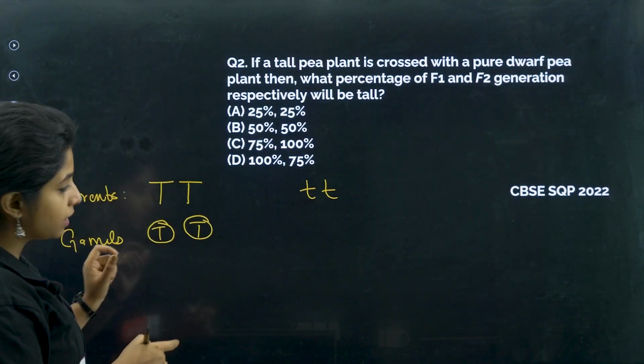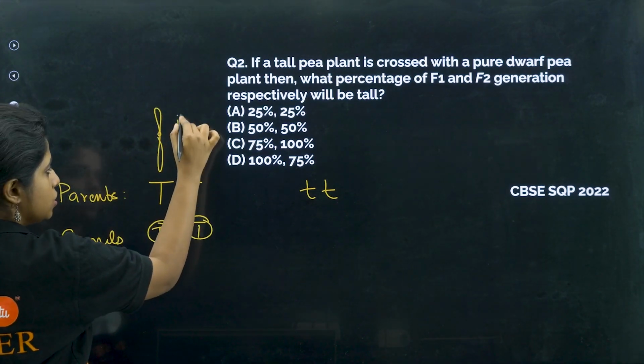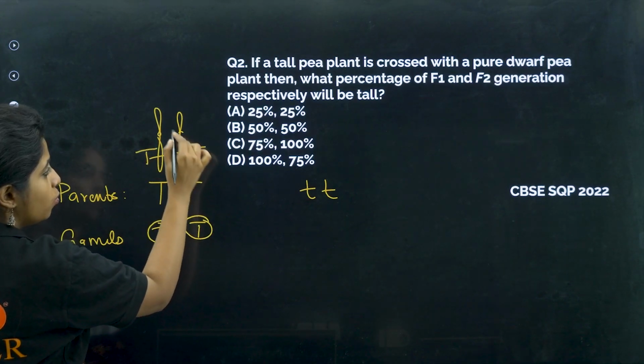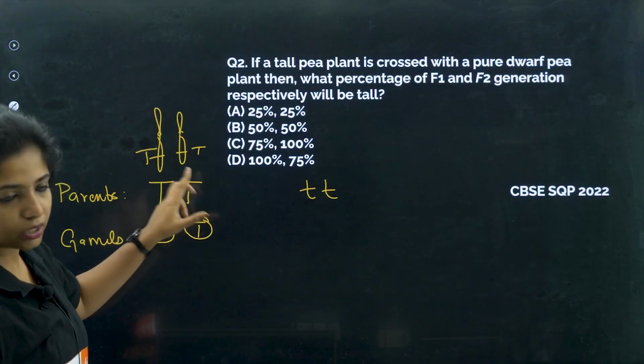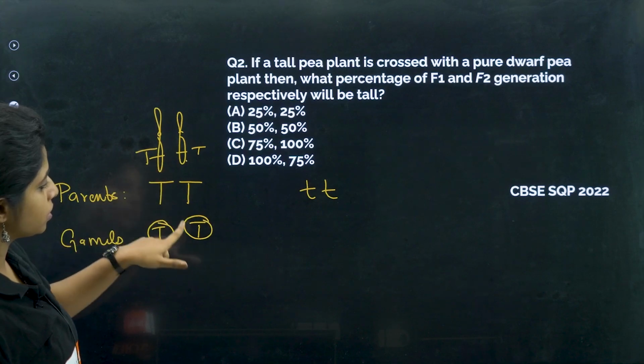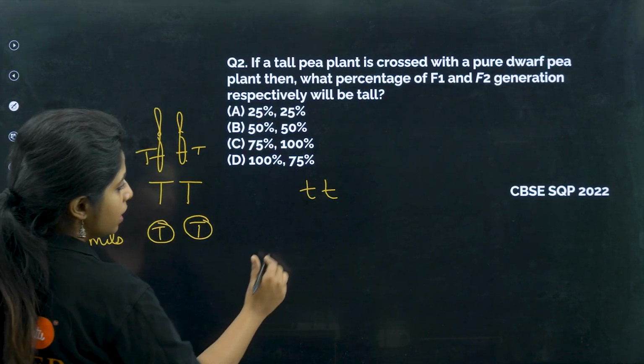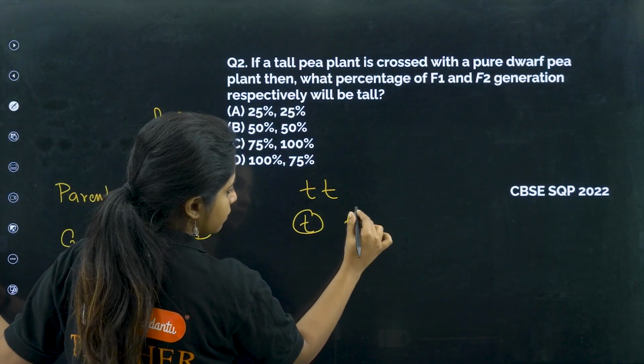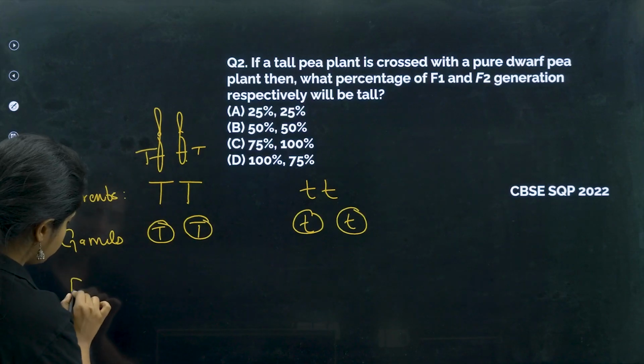What do you mean by this? Basically, if this is a pair of alleles, children, from a pair of alleles, one allele will be coming in a gamete, either one. So whatever you pick, either this or this, you will be having capital T only in the gamete. Similarly, here it will be small t, here it will be small t. These are the gametes. Now we have to find the F1 generation.